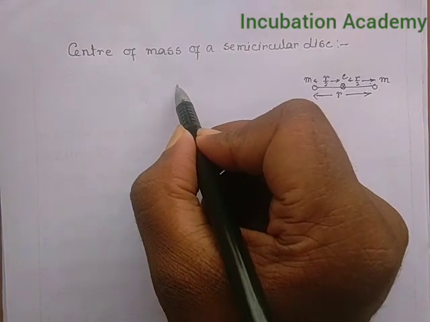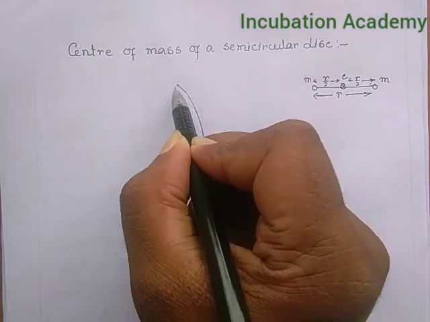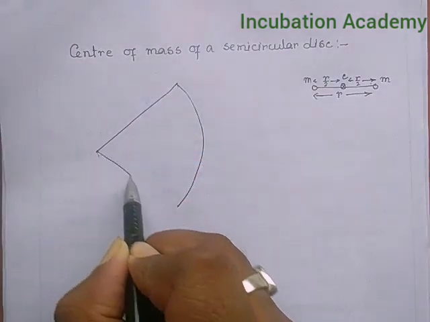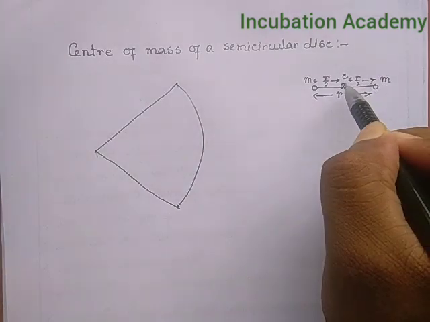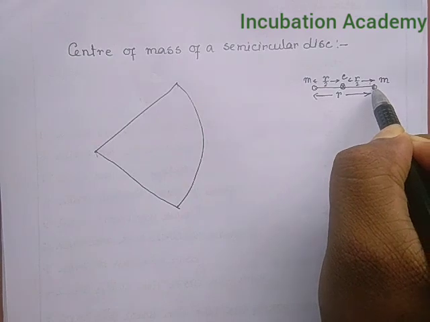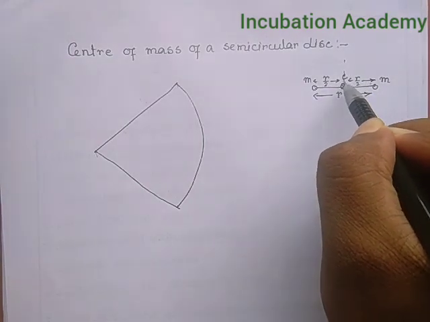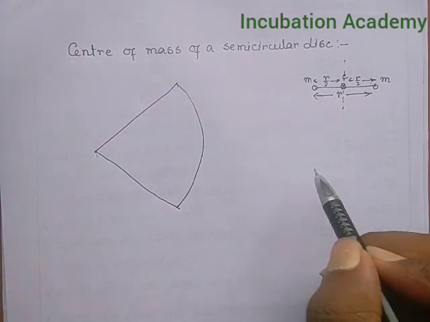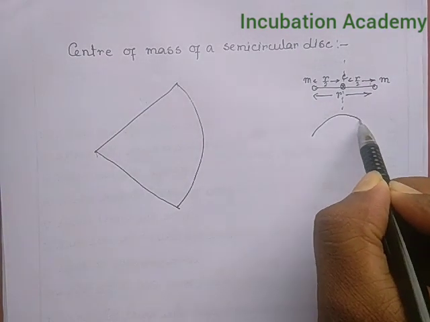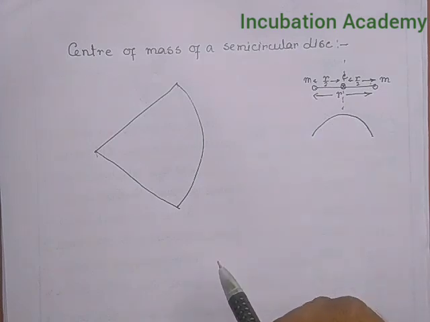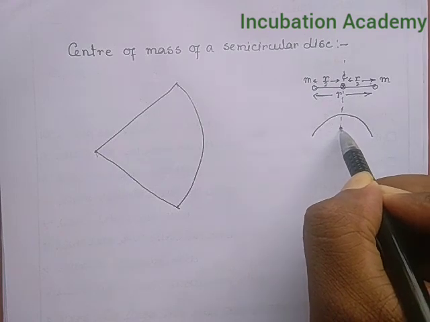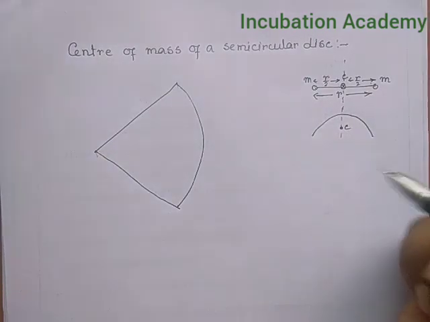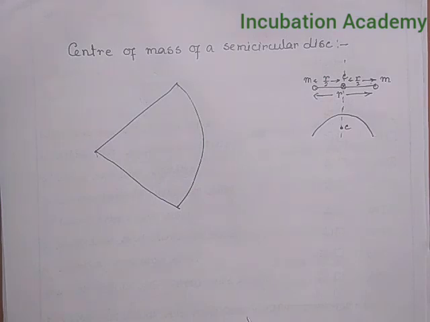For that purpose, I consider a disk and the disk is something like this. Obviously, it is not semicircular. Understanding this concept, if the two masses are equal about this line of symmetry, then the center of mass will be here. Similarly, if I consider an arc of length L, in that case also I have found the center of mass somewhere here, which was discussed in the previous problems. So, I am going to apply this concept here also.